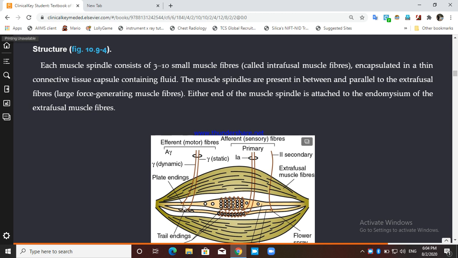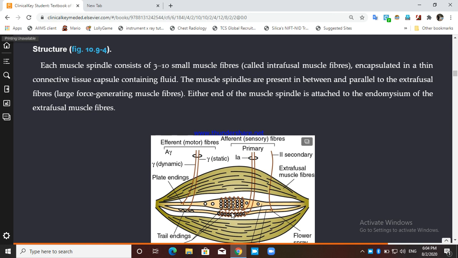Surrounding it is the extrafusal fiber, and the white portion is the fluid in which these intrafusal fibers are present. So these intrafusal fibers are encapsulated by a thin membrane, and this thin membrane contains fluid in which these intrafusal fibers bathe.